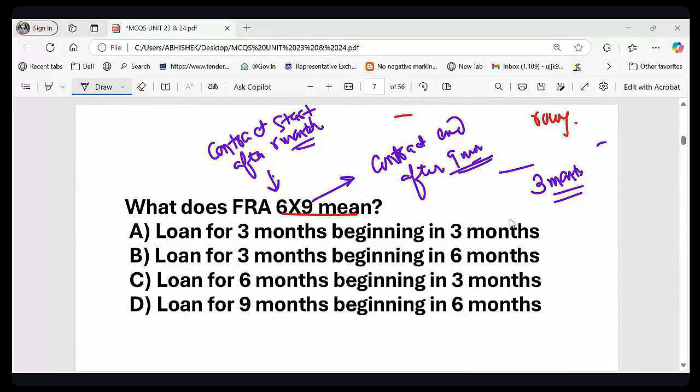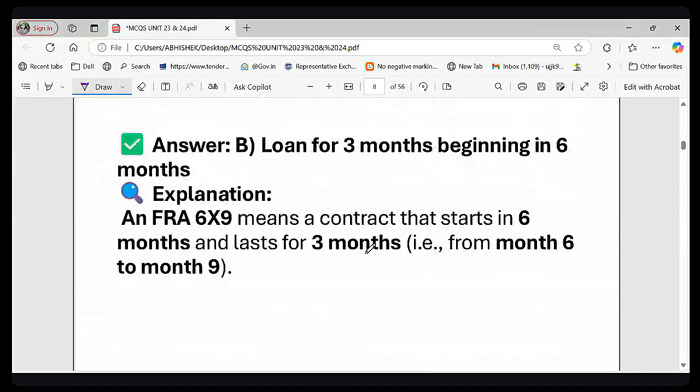You must understand the meaning of this 6 into 9. So friends, the first number means the contract starts after 6 months, and the second number means the contract ends after 9 months. So FRA applies to a 3 month period from month 6 to 9. Let us test your understanding.